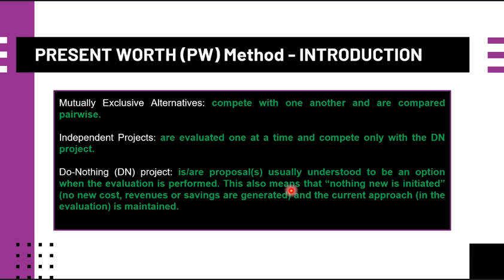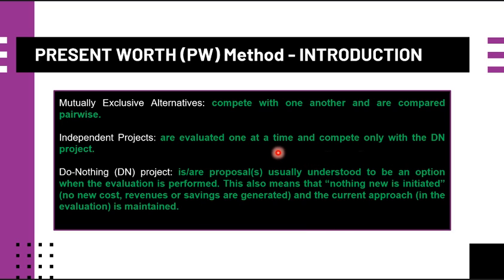And this also means that nothing new is initiated, meaning no new costs, no new revenues or savings are generated, and the current approach in the evaluation is maintained.